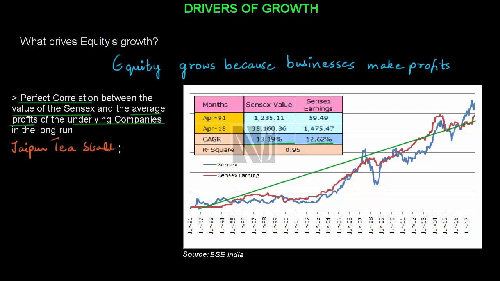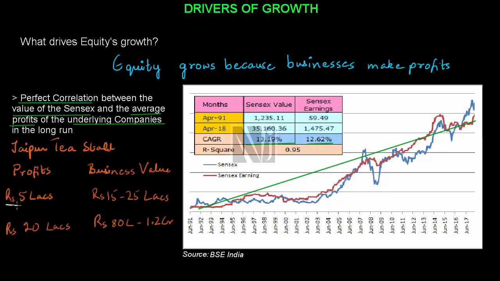This phenomenon was also evident in the Jaipur tea stall example. When the profits of the business were Rs 5 lakhs, the owner Hari Prasad was able to sell it for a maximum of Rs 25 lakhs. And when the profits increased to Rs 20 lakhs, Hari was able to get up to Rs 1.2 crores for the same business. So this means that the value of a business is dependent upon its profits.